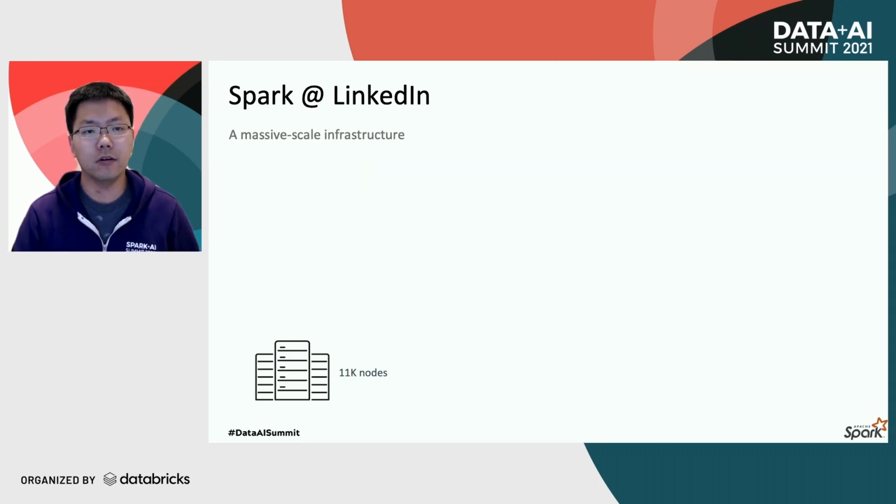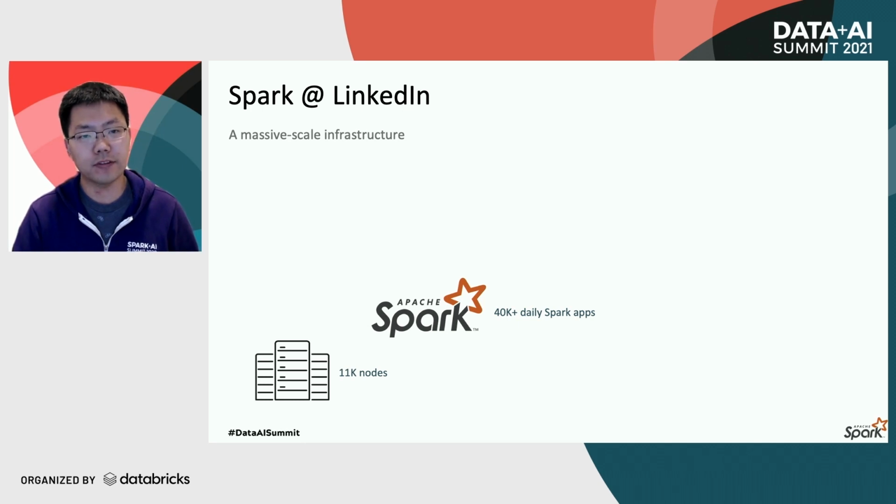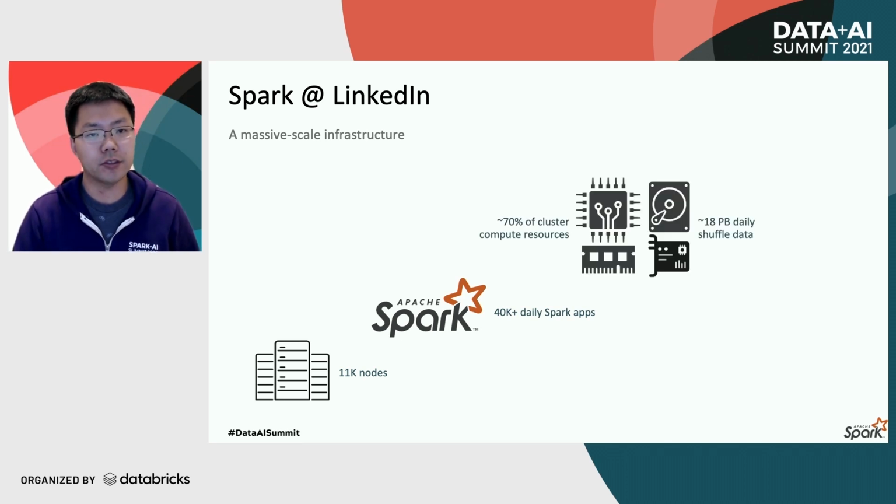After evolving over a period of 4+ years, Spark at LinkedIn now represents a pretty massive scale infrastructure. Across our two largest and busiest clusters, we have more than 11,000 compute nodes. Every day, more than 40,000 Spark applications are submitted and running on our clusters. These Spark applications contribute to more than 70% of our total cluster compute resource usage and generate close to 18 petabytes of data to be shuffled on a daily basis. And this massive scale infrastructure also grows very fast. We have seen more than 3x year-over-year growth in our Spark compute footprint for the past 2 years.